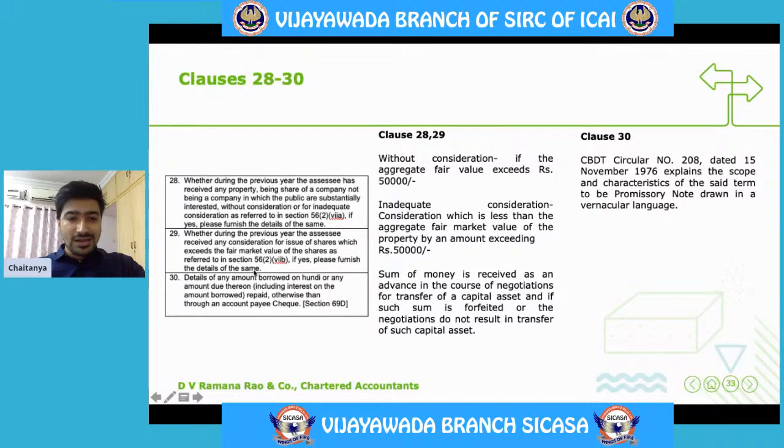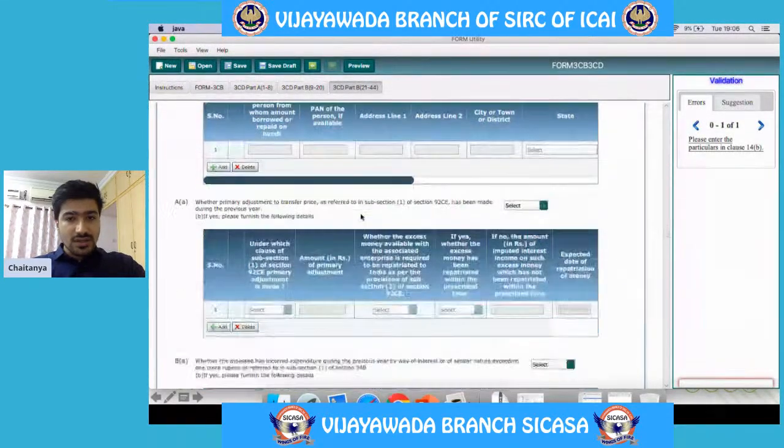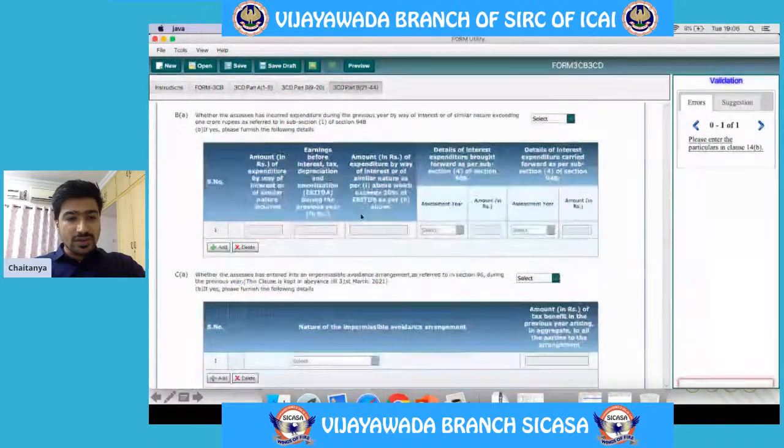So if there are any monies borrowed against the promissory note drawn in a vernacular language, and they are repaid otherwise than by an account payee cheque or draft, they are required to be given here. We'll see that clause. Here the details are required to be given.